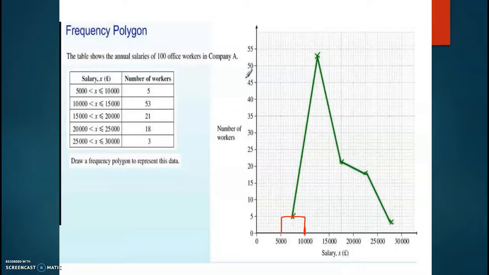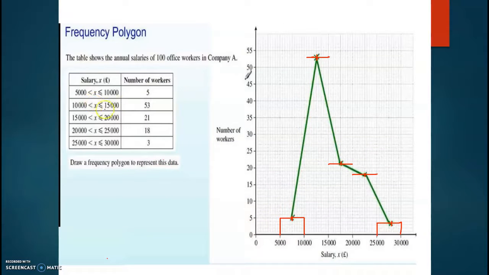So children, our first class is 5,000 to 10,000. So this is the first rectangular bar. Take the midpoint. Then children, what is the frequency of the second class, 10,000 to 15,000? 53. So you have to mark here 53. This is the midpoint. And next one, third class 15,000 to 20,000. Frequency 21. So you have to mark here, and this is the midpoint of the histogram.